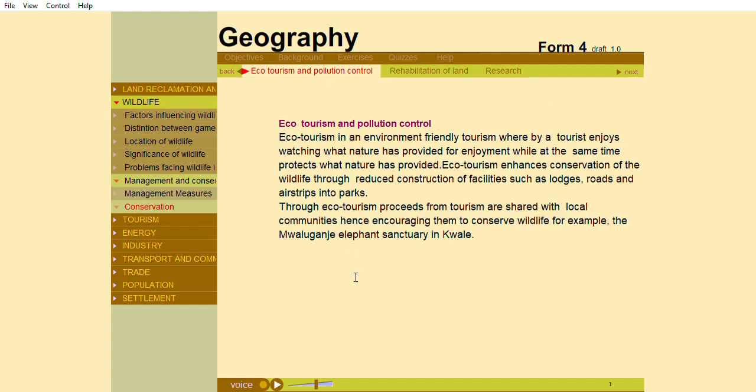Ecotourism and pollution control. Ecotourism is an environment-friendly tourism whereby a tourist enjoys watching what nature has provided for enjoyment, while at the same time protecting what nature has provided. Ecotourism enhances conservation of the wildlife through reduced construction of facilities such as lodges, roads, and airstrips into parks. Through ecotourism, proceeds from tourism are shared with the local communities, hence encouraging them to conserve wildlife, for example, the Mwaluganje Elephant Sanctuary in Kwale.